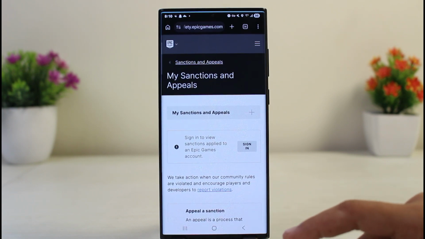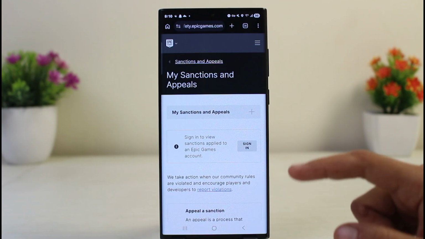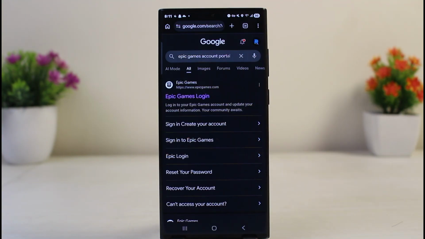Now, if you'd like to permanently delete your Fortnite account, what you have to do is go to one of your web browsers, then navigate to the Epic Games account portal. Now go to the website, then log into your Fortnite account, and then stay on the general settings tab and scroll all the way to the bottom. Then locate the delete account section and then tap the delete account or request account deletion button.